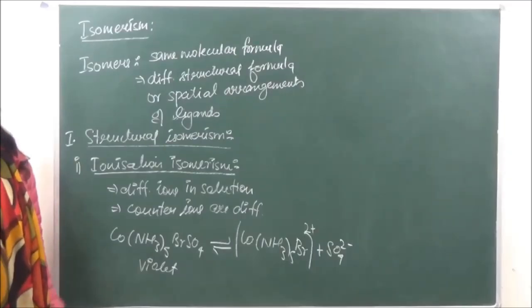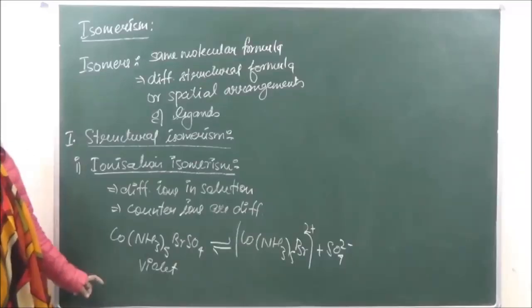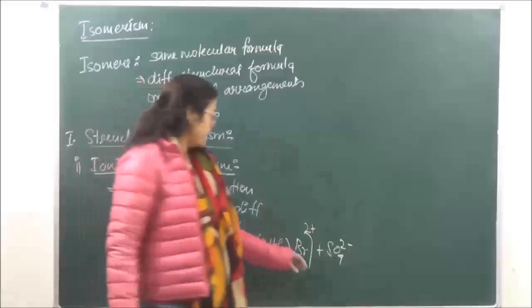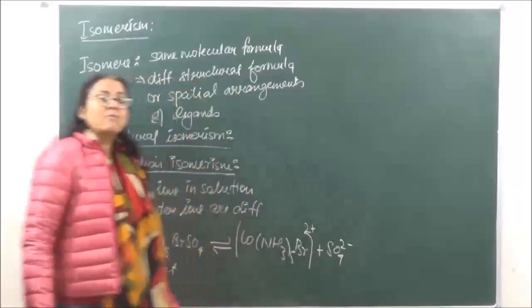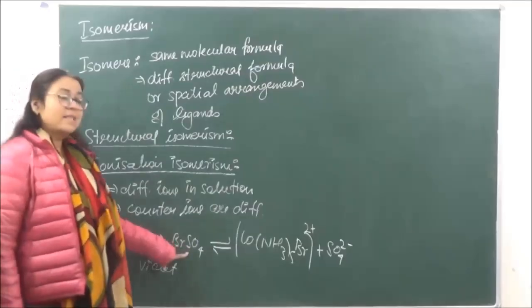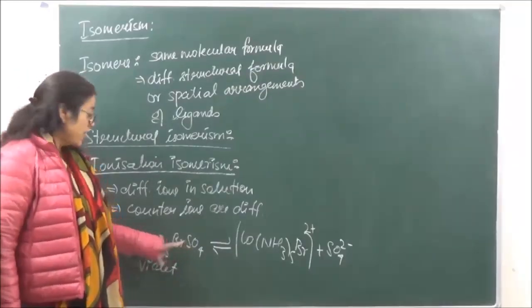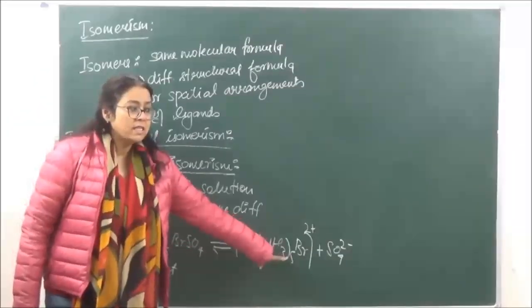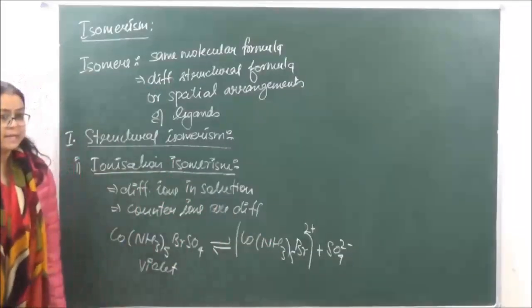As soon as we react barium chloride with this, we will get a white precipitate of barium sulfate. So it clearly indicates that over here sulfate is going to be the counter ion, and bromine is going to be present inside the coordination entity and is going to behave as a ligand.